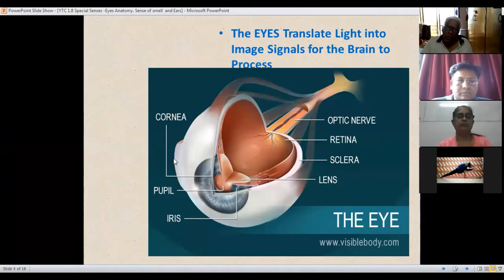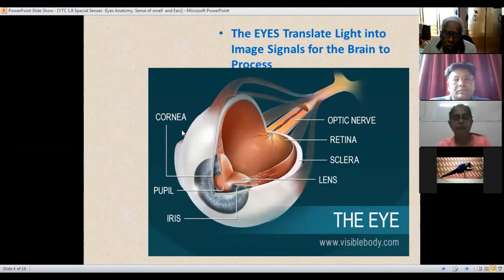This is the anatomy of the eye. The cornea is the outer part. The innermost part is the pupil, and the colored part around it is the iris. Iris, pupil, and cornea are the most important parts.